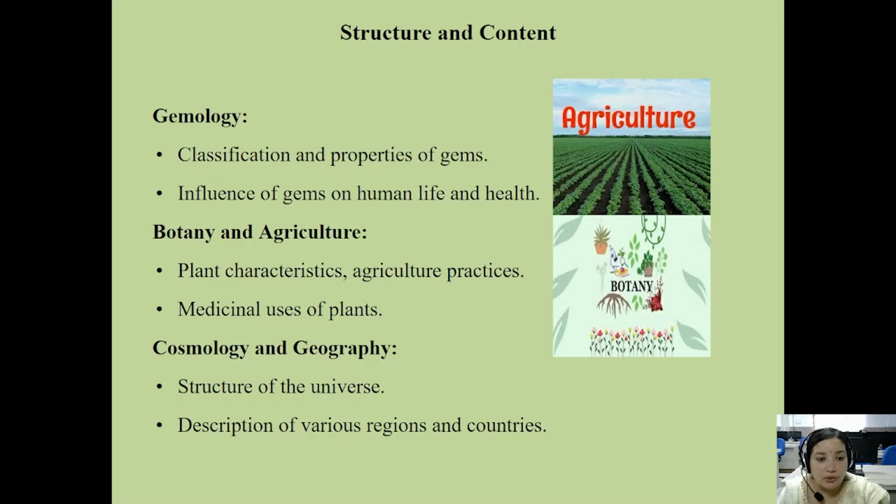Then cosmology and geography: the structure of the universe and description of various regions and countries.